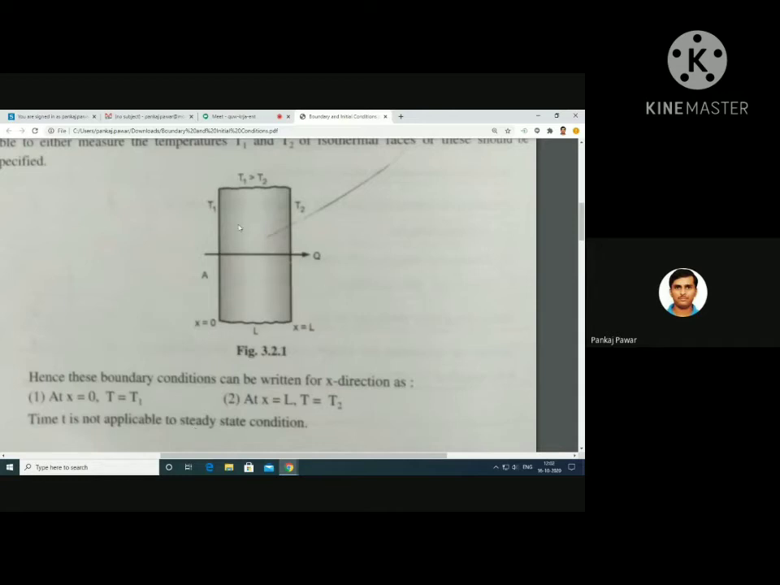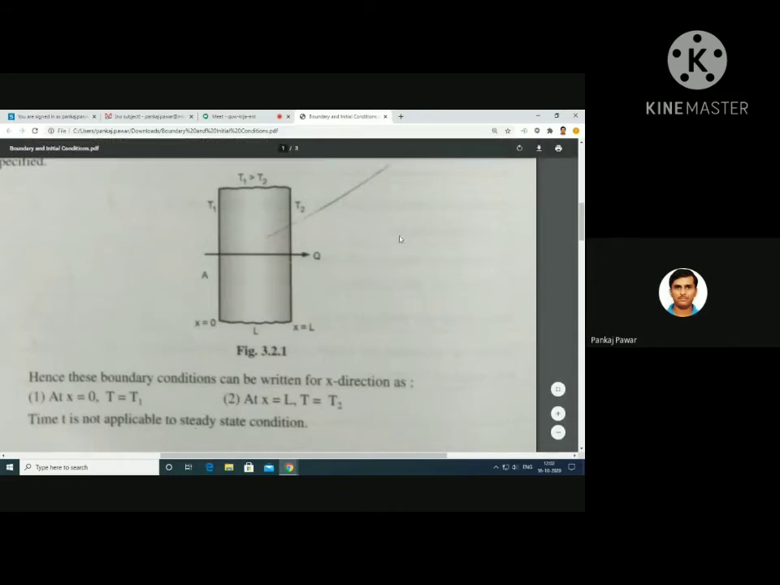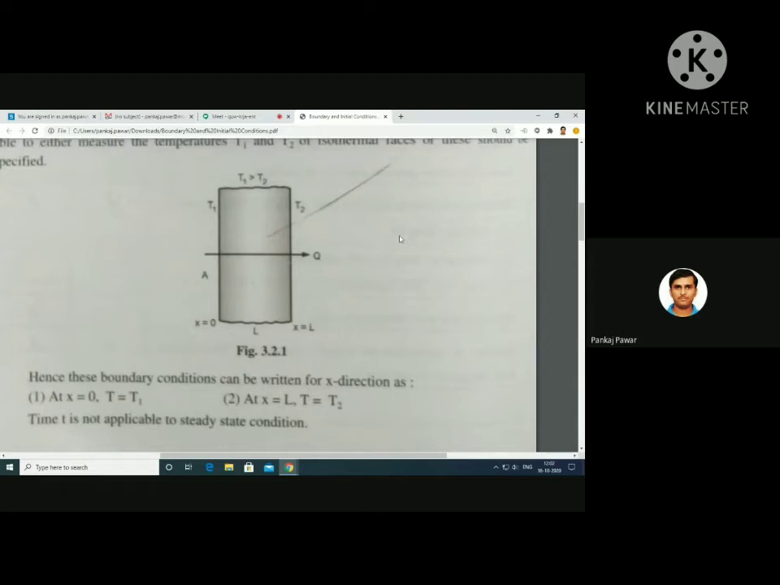Is it correct? So for steady state, the time parameter you will not consider, but for unsteady state you will go with the particular time related parameters. Clear? Did you get this specified temperature boundary condition?